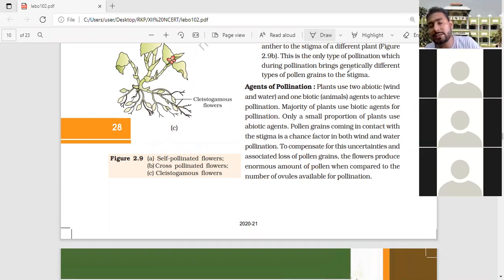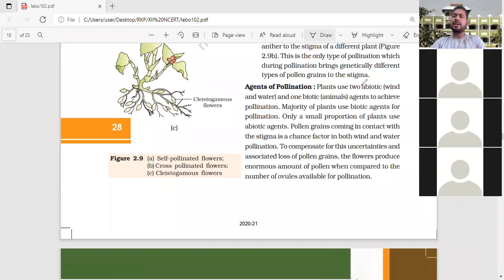So nature planned that we can produce an enormous number of pollen grains, so they can easily reach their target place. Clear? If you read, the flowers produce an enormous amount of pollen when compared to the number of ovules available for pollination.